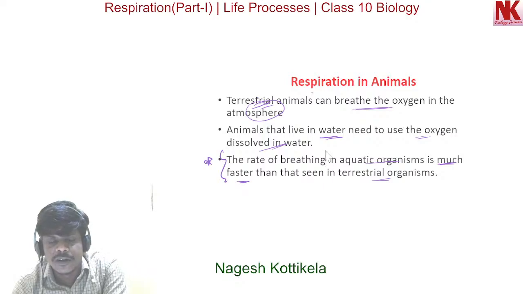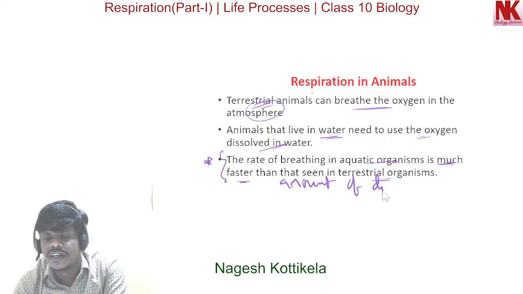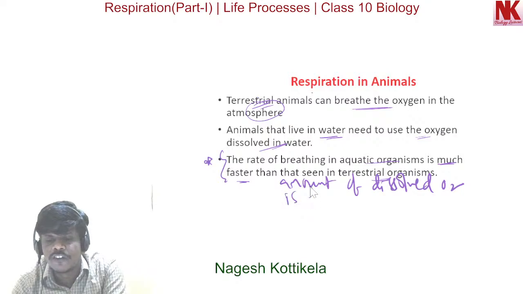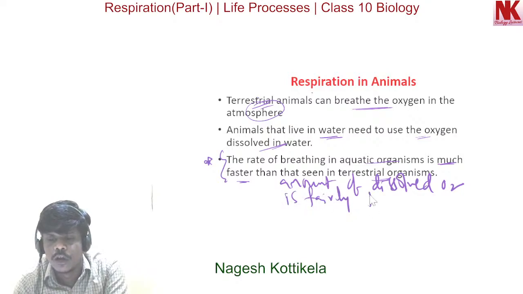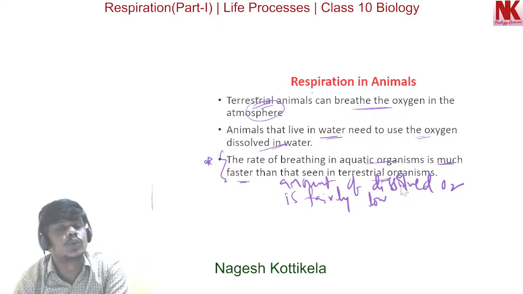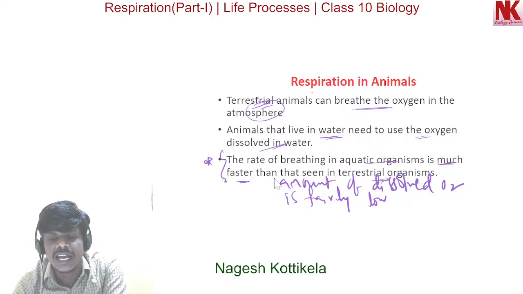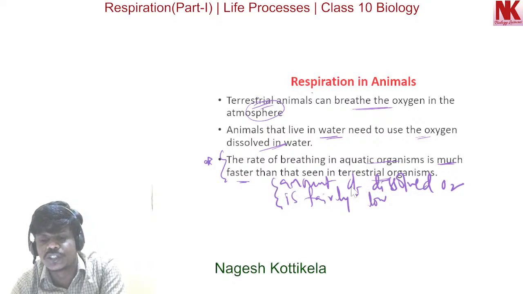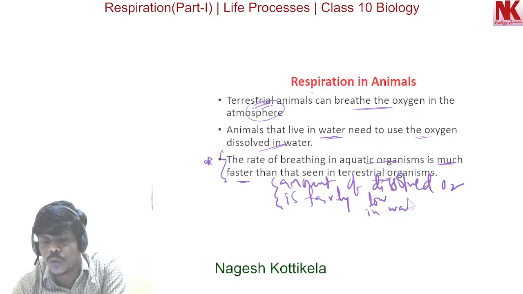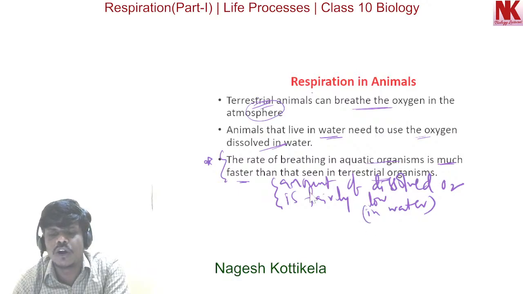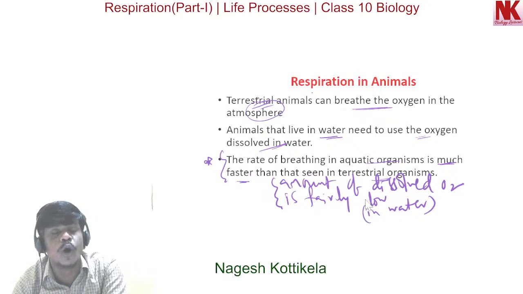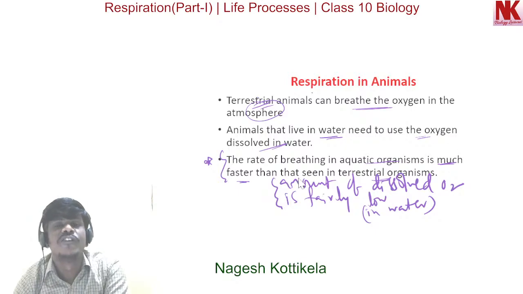This is because the amount of dissolved oxygen present in water is fairly low compared to the amount of oxygen present in the atmosphere. So the rate of breathing in aquatic animals is much faster.